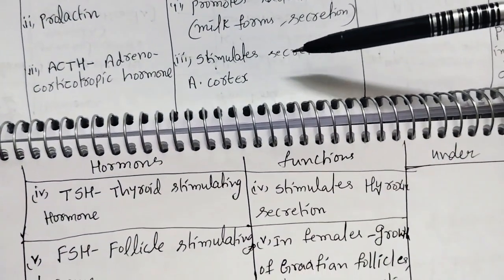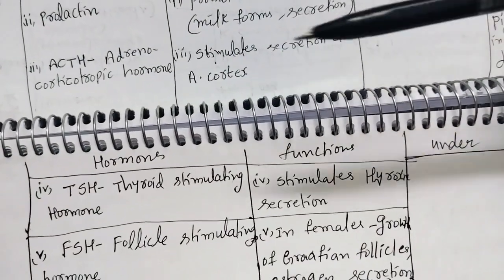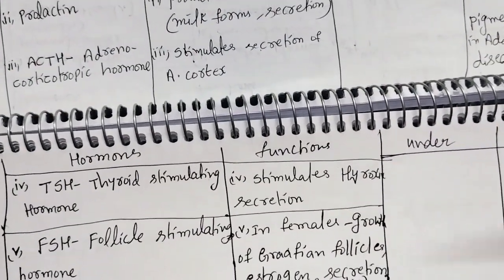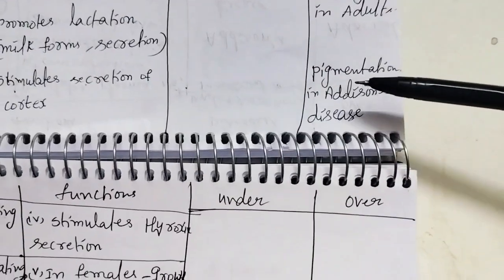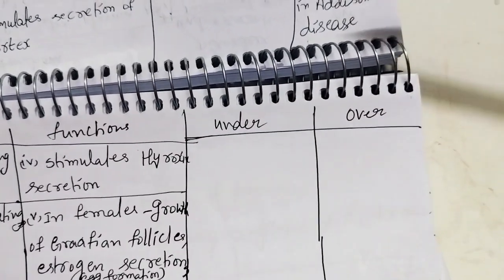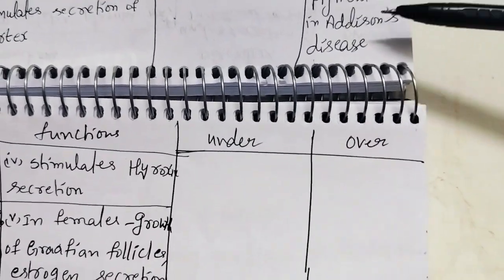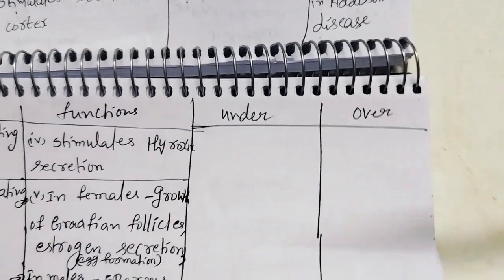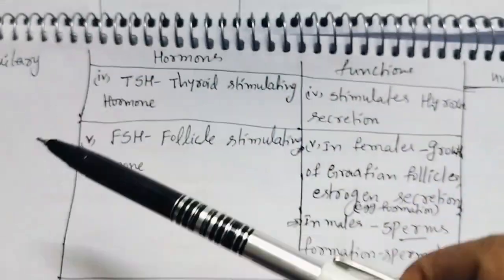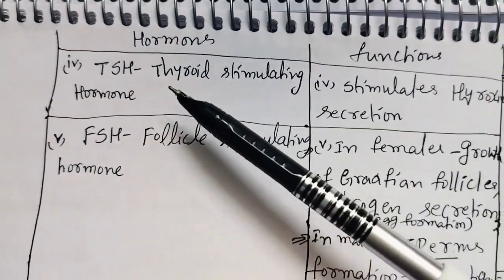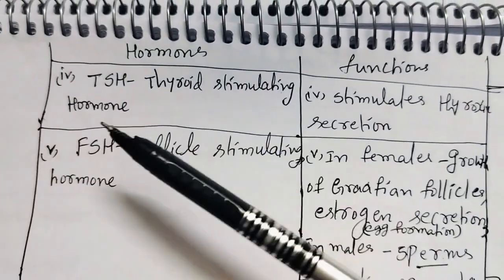So it stimulates the secretion of the adrenal cortex. What is the over secretion of this hormone? Pigmentation in Addison's disease. Next, fourth one, TSH, thyroid stimulating hormone.